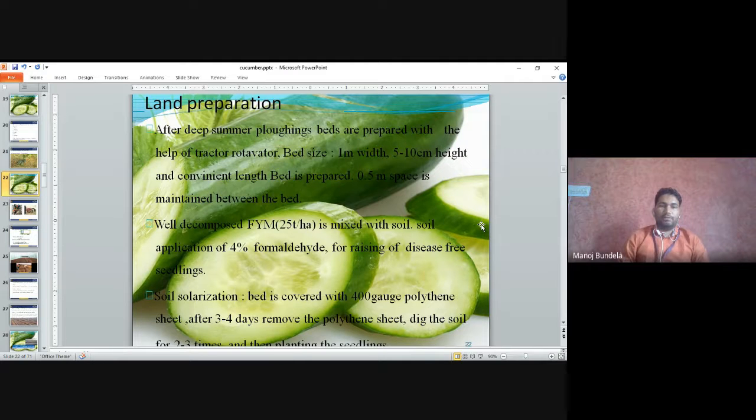Solarization: the bed is covered with 400 gauge polythene sheets. After 3 to 4 days, remove the polythene sheets, dig the soil 2 to 3 times, and then plant the seedlings.